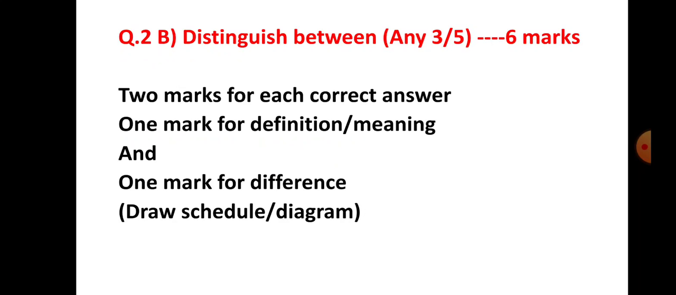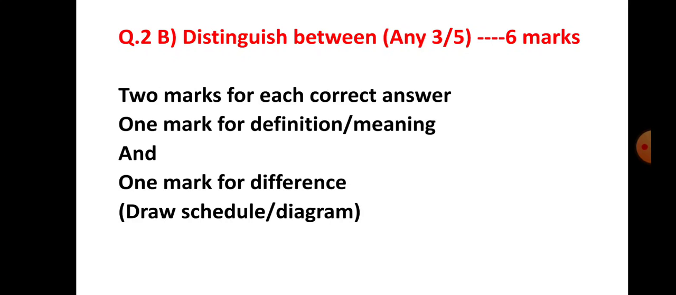Distinguish between any 3, you have to attempt, you have to solve. Out of 5, 2 options are there. Total marks for this question 6 marks. So 2 marks for each correct answer. 1 mark for writing definition or meaning and 1 mark for difference. Suppose you mention 5 points, 6 points, but your definition or meaning is absent, so you will get only 1 mark here out of 2. So definition or meaning carries a separate 1 mark and 1 mark for difference.